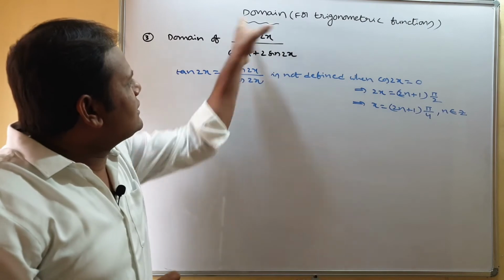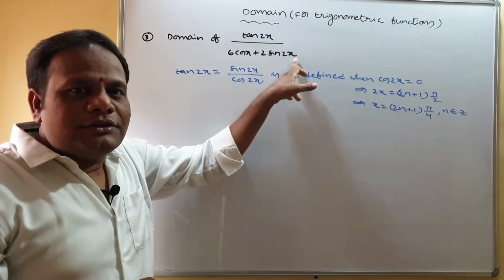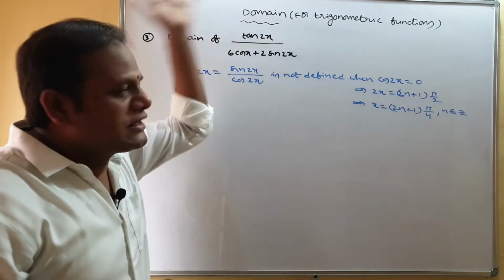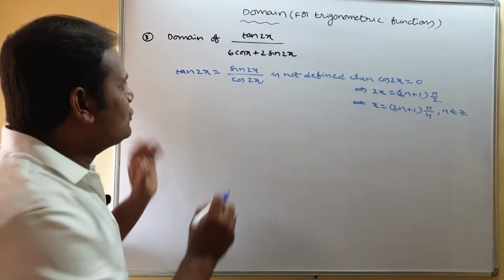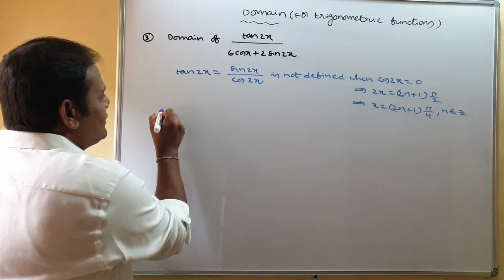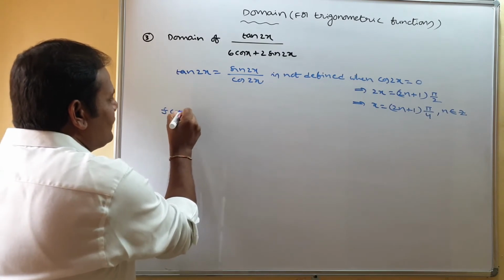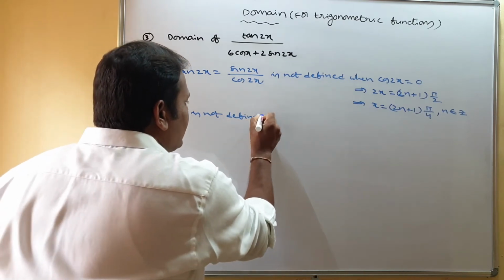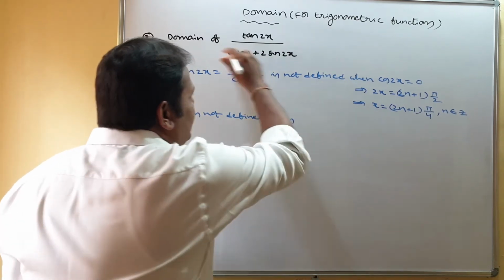Now you observe the total function. This total function has a denominator. If this denominator is 0, then also this function is not defined. I mean, given f of x is not defined when the denominator is 0.